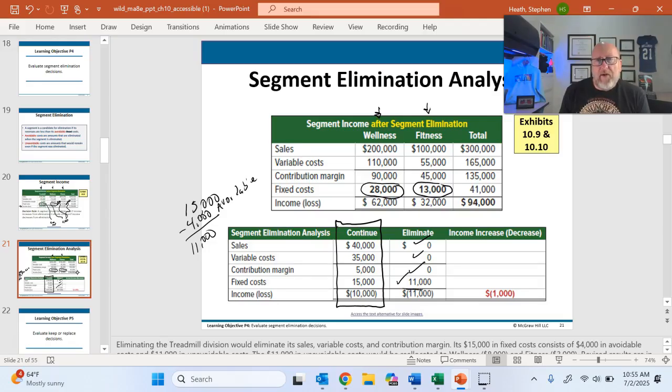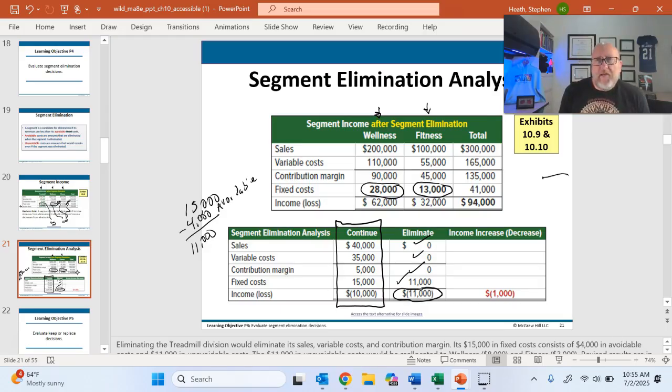Therefore, in this particular example, it still makes sense to continue to sell treadmills, even though I can get rid of some of the fixed costs.